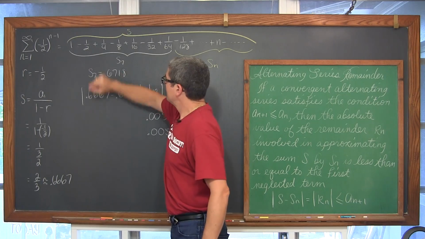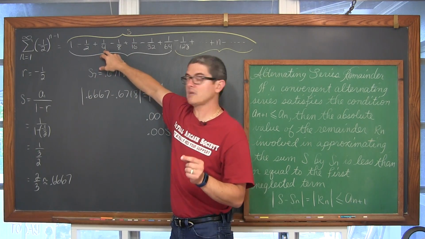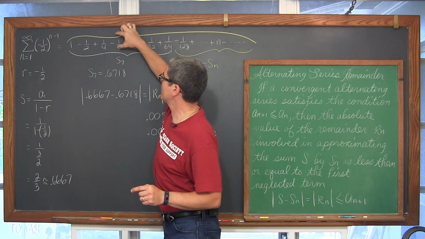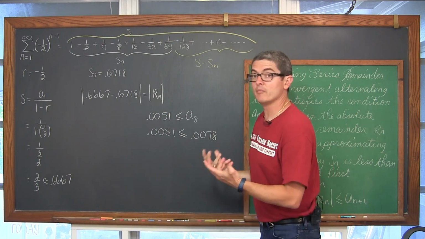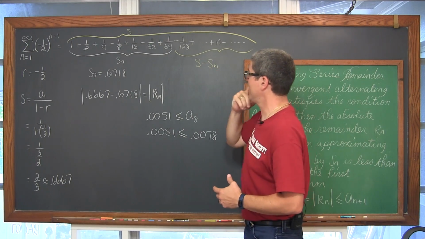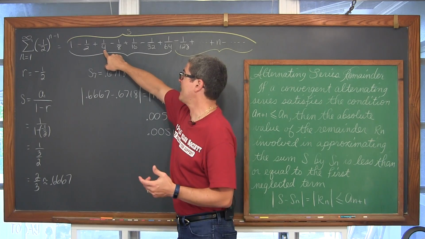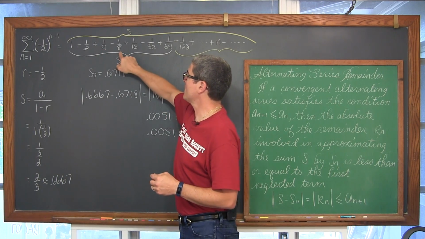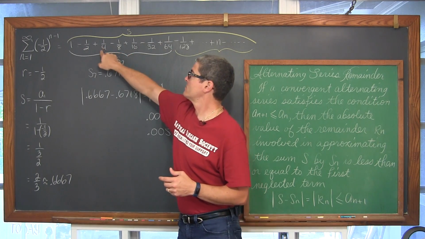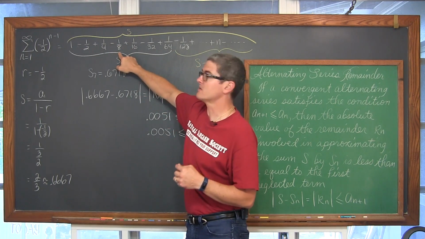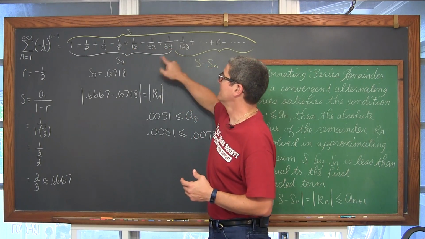Well, look at the first 2 terms; that would make the rest, from positive 1/4 minus 1/8 plus 1/16 and so on, the remainder, the S minus S sub n. And the first neglected term would be 1/4. Well, what happens after that? You're going to subtract 1/8. Well, now you're down to 2/8 minus an eighth, which is an eighth. And then you add a 16th, and then you subtract, and then you add.